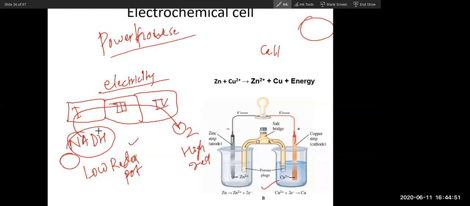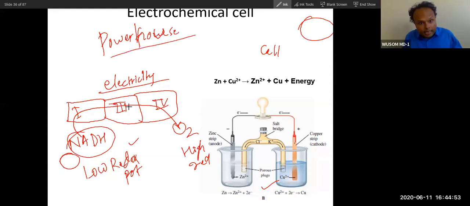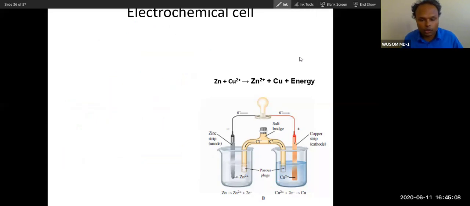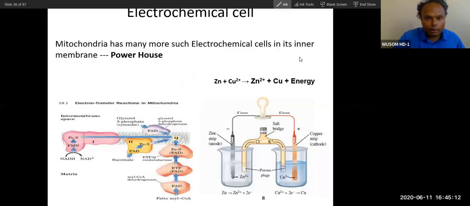Powerhouse? Yes. Because of electrical energy, and this electrical energy is converted into light energy, but our body harnesses this electrical energy in the form of ATP. We will explain this in the whole topic. If you understood this, you have understood the whole electron transport chain. Now you can study yourself also, you can understand, but I will also explain it. Now the topic will become very easy.